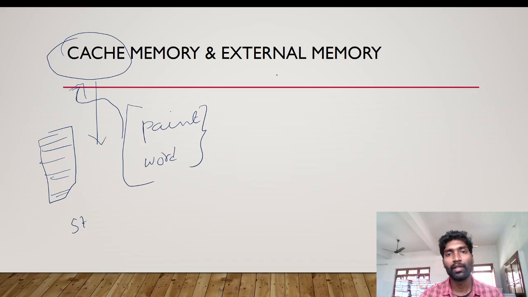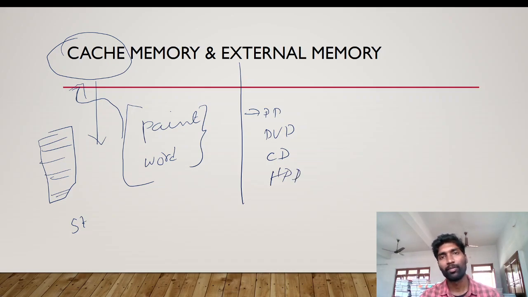And the last type is what? External memory. You know well, CD, DVD, and hard disk. All of these are external memory. Tomorrow we will see the external memory in detail.